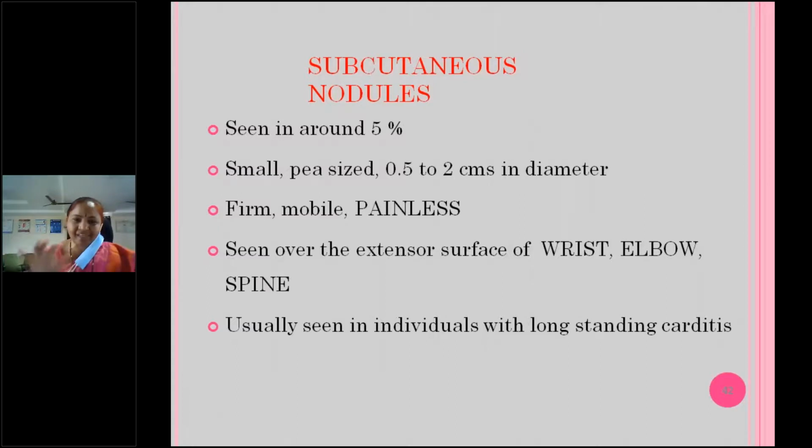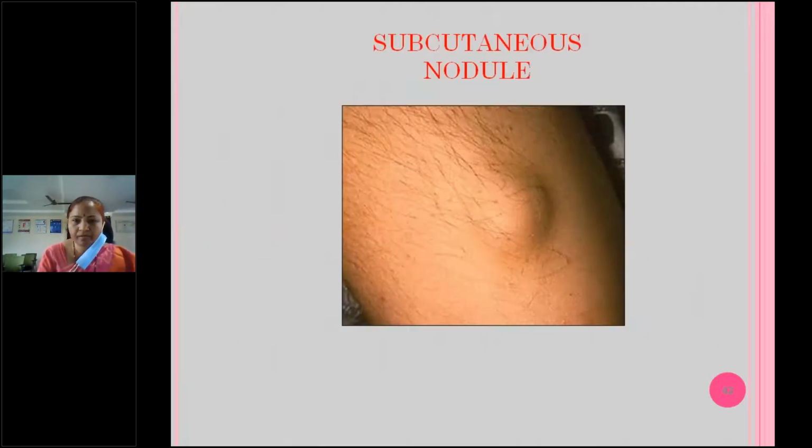Then you have to palpate these areas only, over the spine, over the elbows and wrist, extensor surface, compulsory you have to palpate. And these are firm, mobile, painless nodules, usually varying in size from 0.5 to 2 centimeters in diameter. Here you can see a subcutaneous nodule over the elbow.